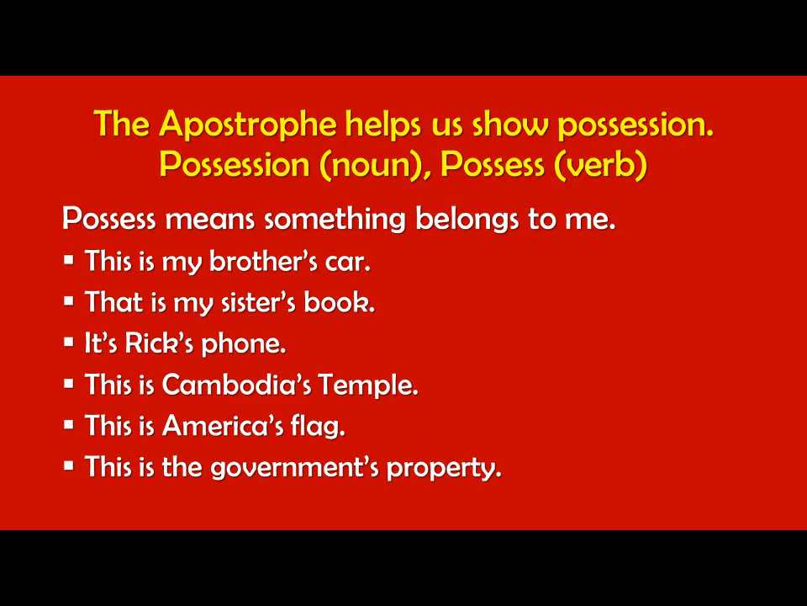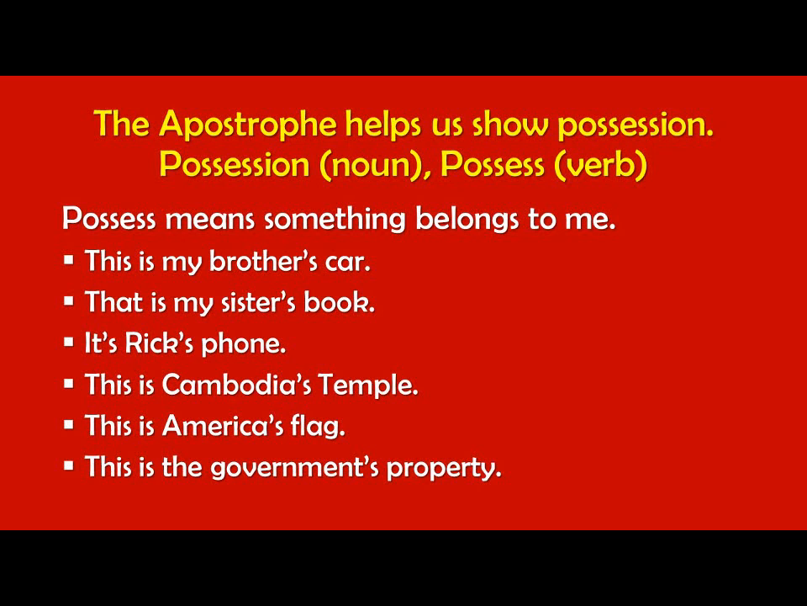And so let me give you some examples of how the apostrophe helps us show possession in English speaking and English writing. My brother's car. This is my brother's car. There is an apostrophe between the R and the S, showing that the car belongs to my brother. It's my brother's car.